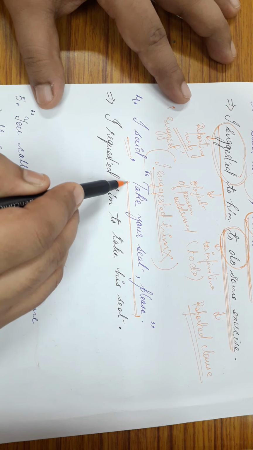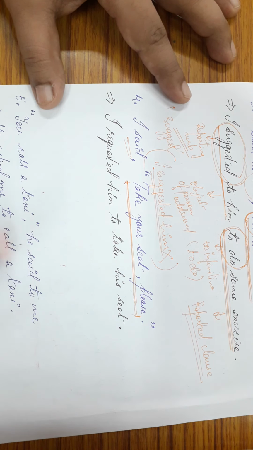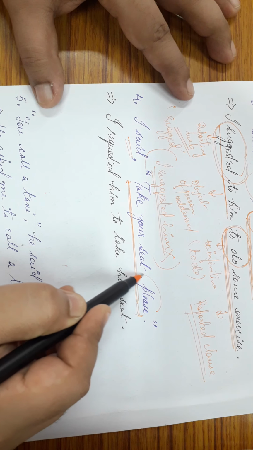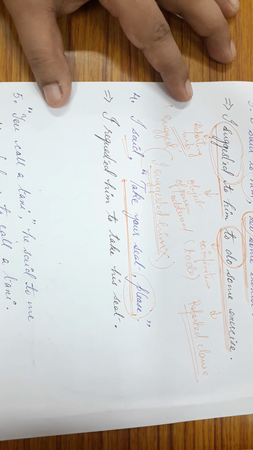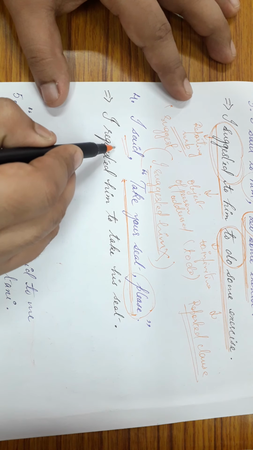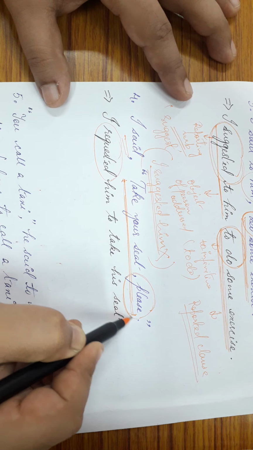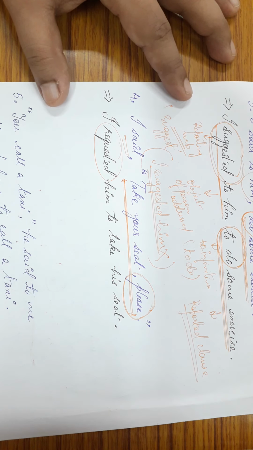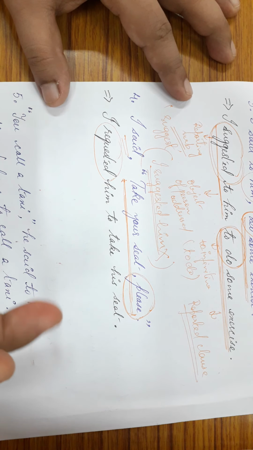Let's take this particular reported clause, "Take your seat, please." The moment we have this word please, it gives us a sense that the speaker is requesting somebody to take the seat. Now see how I have used the reporting verb over here. The moment I see this word please in the imperative sentence in direct speech, it has rightly crossed my mind that the tone of the sentence is of request.